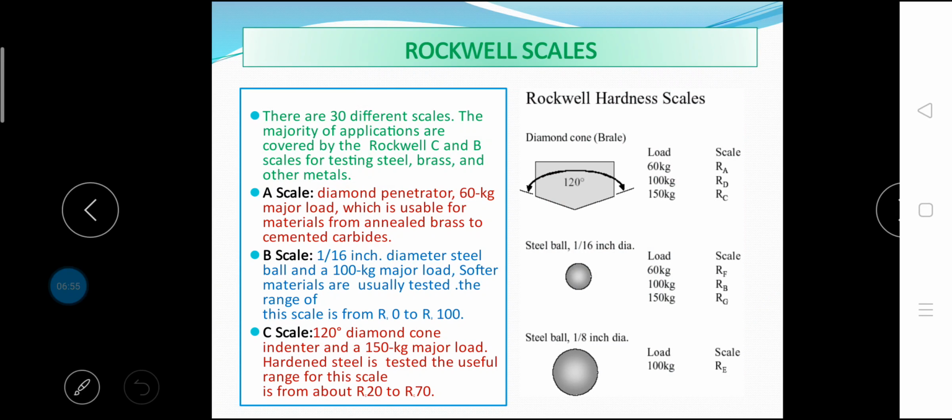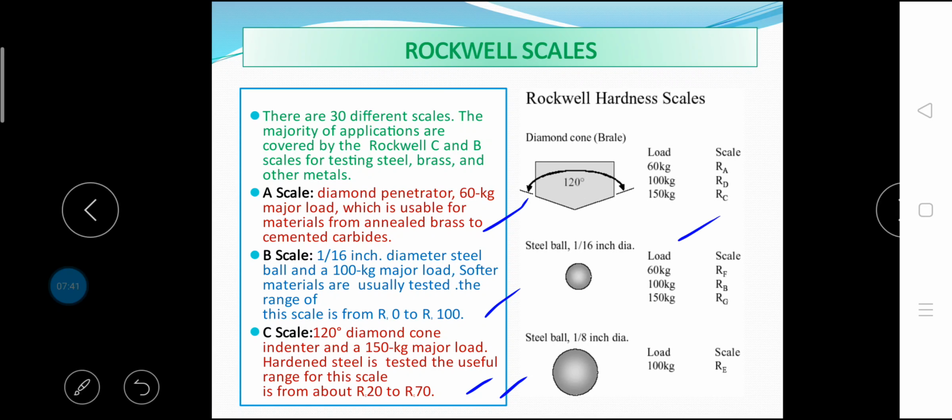A scale, B scale and C scale. In A scale, a diamond penetrator and 60 kg major load are used, which is usable for materials from annealed brass to cemented carbides. In B scale, a 1/16 inch diameter steel ball and a 100 kg major load are used, and softer materials are usually tested. The range of this scale is from R suffix B0 to R suffix B100. In C scale, a 120 degree diamond cone indenter and a 150 kg major load are used, and hardened steel is tested. The useful range for this scale is from about R suffix C20 to R suffix C70. This is all about A scale, B scale and C scale.